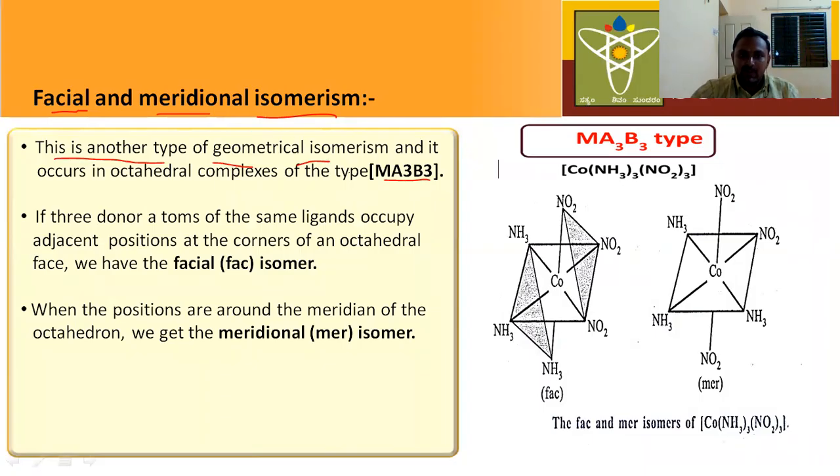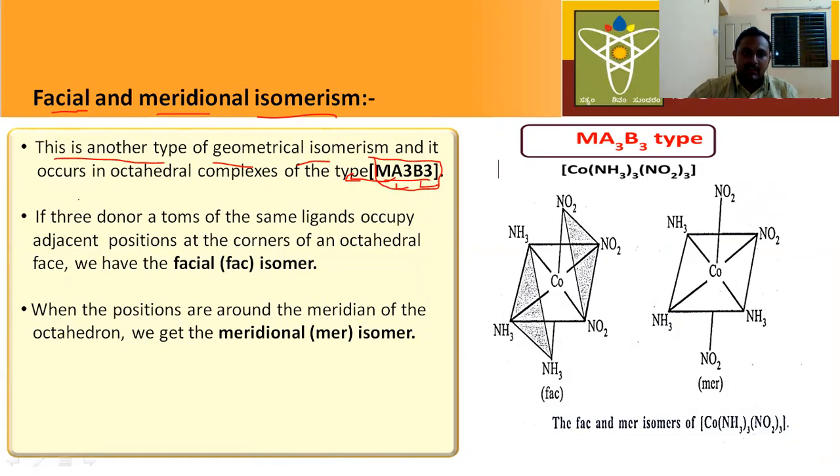This type of isomerism is possible from Ma3B3 type of complexes. This is an octahedral complex. Why? Because here total 6 ligands are there. In octahedral complexes, facial and meridional isomerism is possible from Ma3B3 type of complexes.